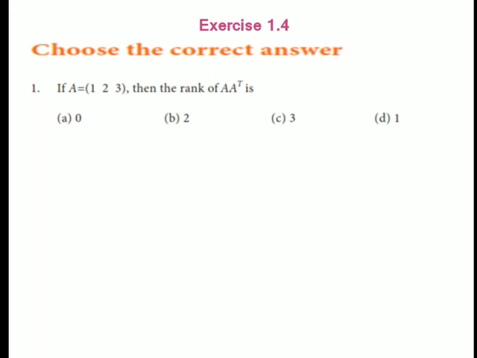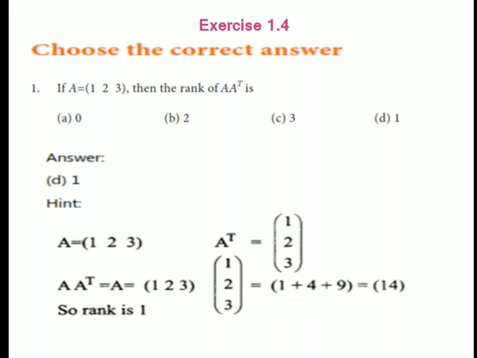First question. If A = (1, 2, 3), then the rank of A transpose is 1. How do we get the answer 1? Now we are going to see. A = (1, 2, 3). A transpose means rows change to columns. Then A transpose equals 1, 2, 3 in a column. The answer is 14, so the rank is 1.